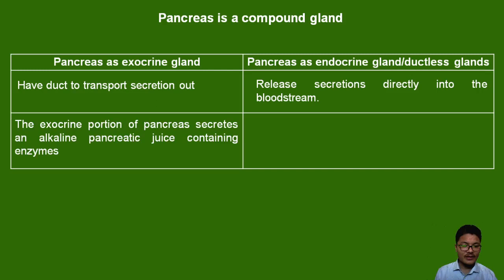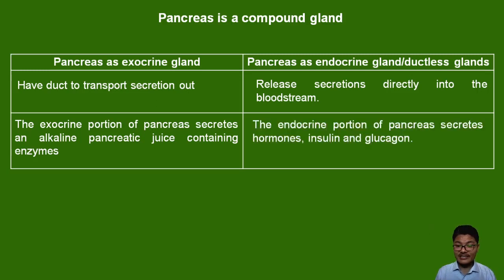So pancreas is an exocrine gland. It is secreting pancreatic juice, which creates an alkaline medium in the small intestine. So pancreas is an exocrine gland mainly because it is secreting pancreatic juice into the hepatopancreatic duct and then into the small intestine. Pancreas is an endocrine gland because it is secreting hormones like insulin and glucagon directly into the bloodstream, not through a pipe.